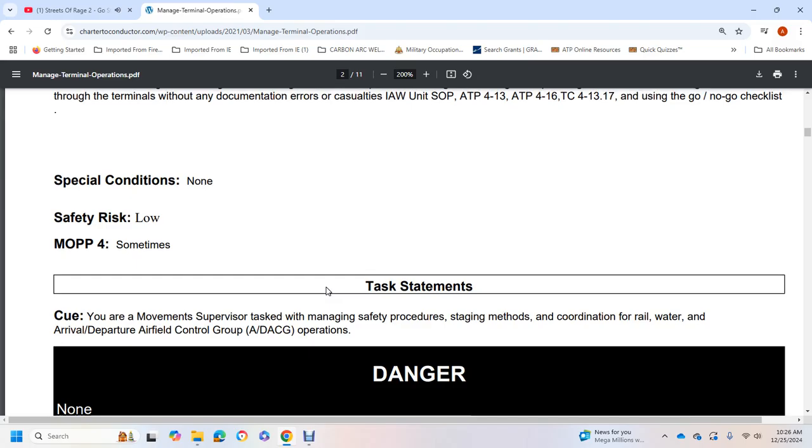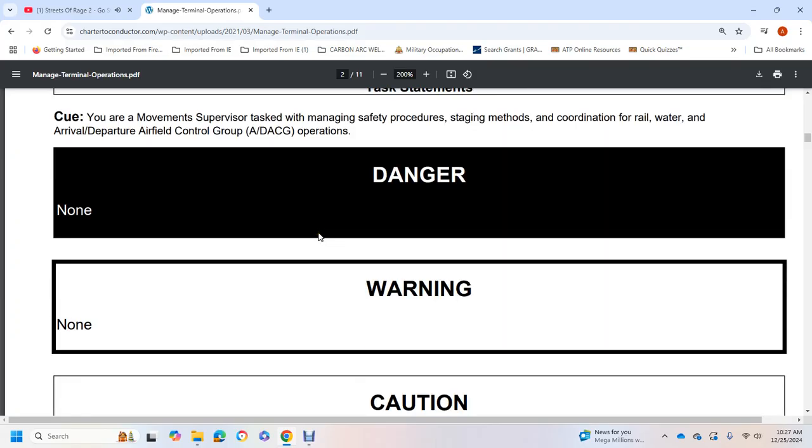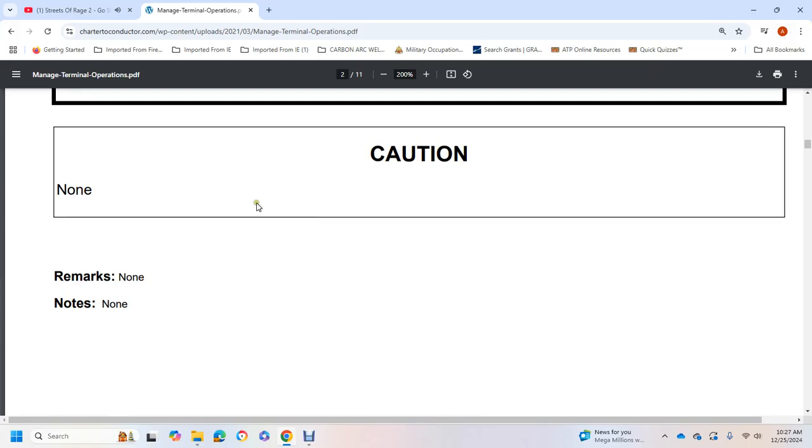MOP 4 sometimes task statement. You are a movement supervisor tasked with managing safety procedures, staging methods, and coordinating rail, water, arrival, departure, airfield control group operations. Danger none. Warning none. Caution none. Remarks and notes none.